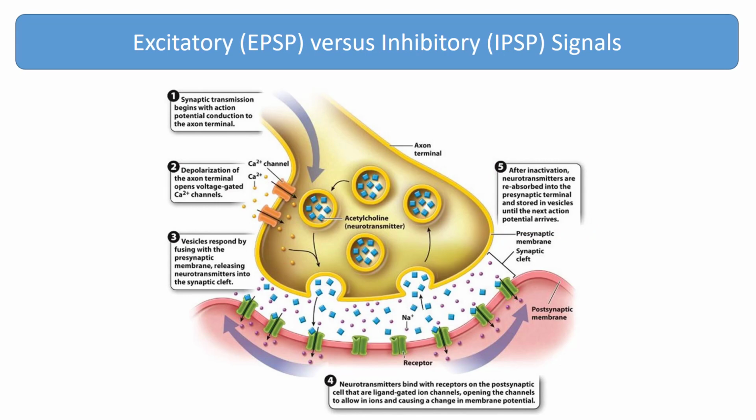Signals between neurons can be excitatory or inhibitory. The binding of some neurotransmitters depolarizes the postsynaptic membrane, making it more positive. The positive change in membrane potential is termed an excitatory postsynaptic potential, or EPSP. The binding of other neurotransmitters can hyperpolarize the postsynaptic membrane, making it more negative. In this case, the negative change in membrane potential is called an inhibitory postsynaptic potential, or IPSP.